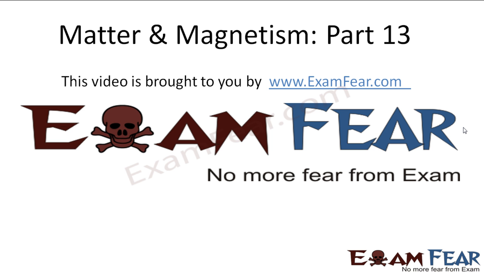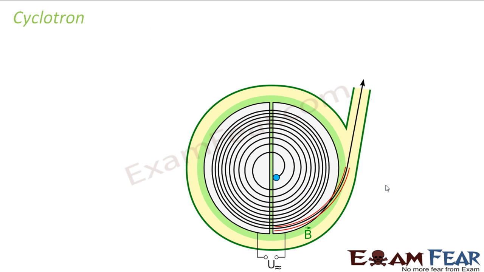Please make sure that you have watched all the videos till part 12 before going ahead with part 13. Now we will talk about a device which makes use of what we studied so far. That is, it makes use of the motion of charged particles in a magnetic field. So this device is the cyclotron.